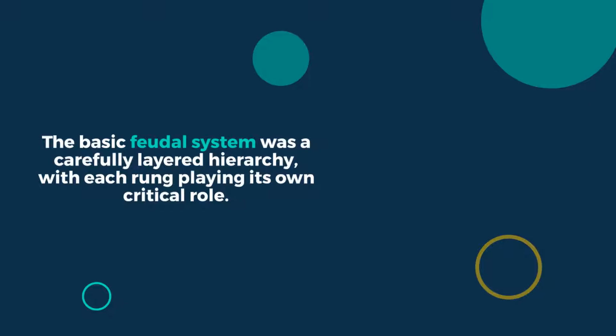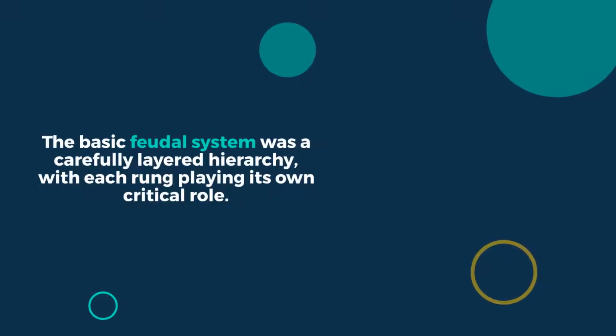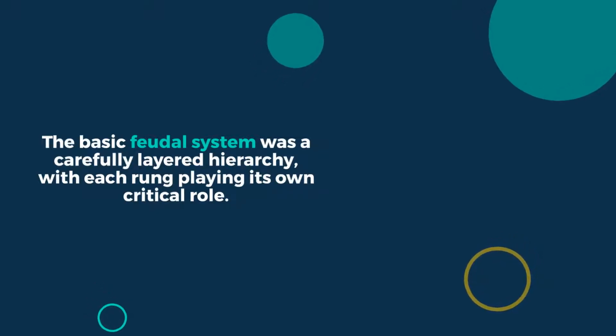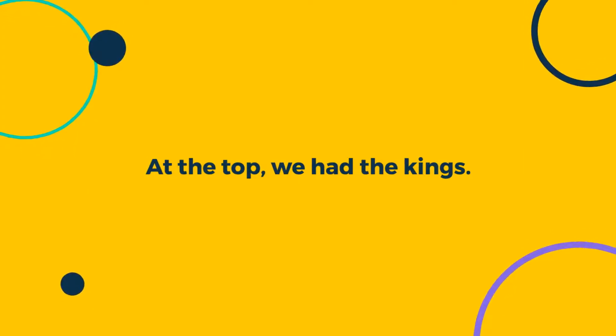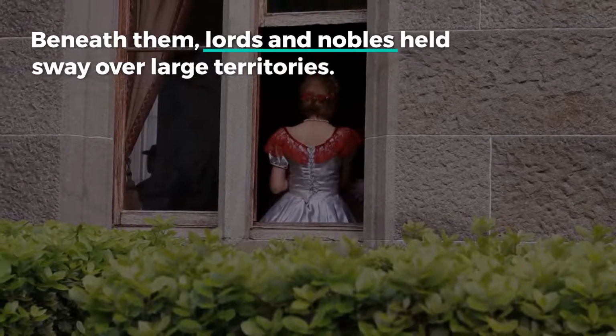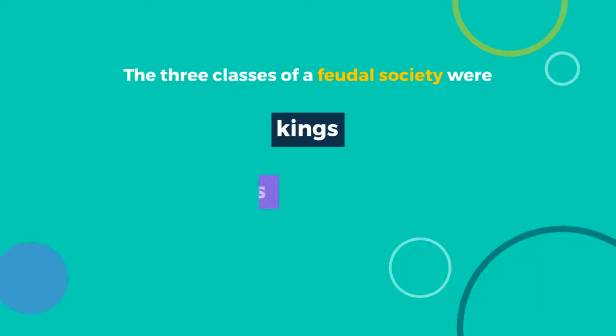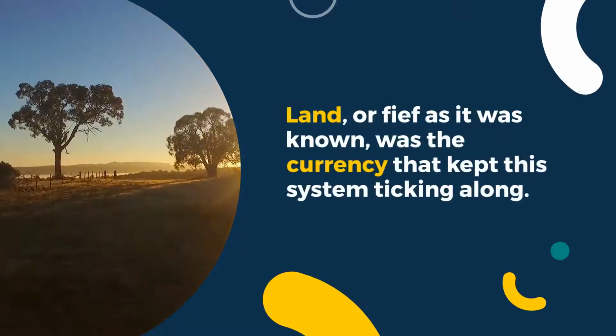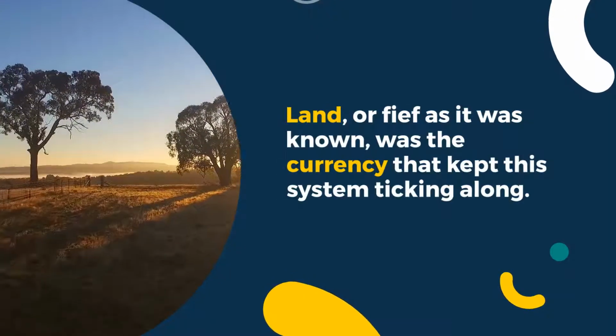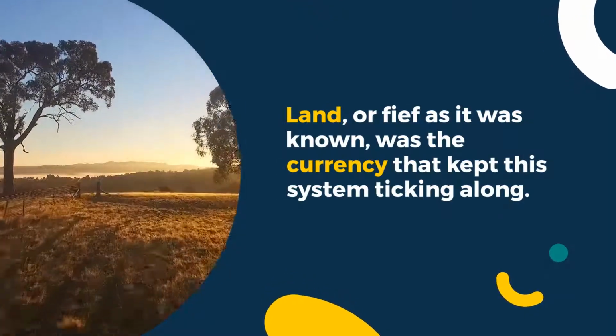The basic feudal system was a carefully layered hierarchy, with each rung playing its own critical role. At the top, we had the kings. Beneath them, lords and nobles held sway over large territories. The three classes of a feudal society were kings, knights, peasants. Land, or fief as it was known, was the currency that kept this system ticking along.